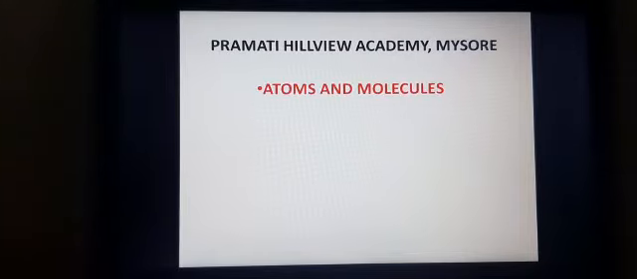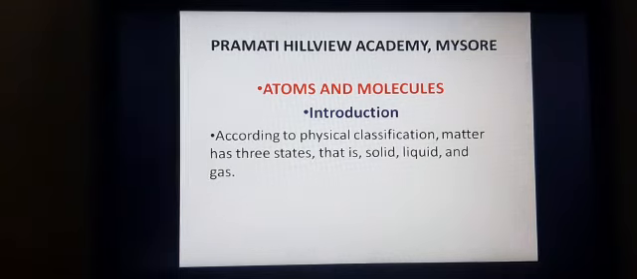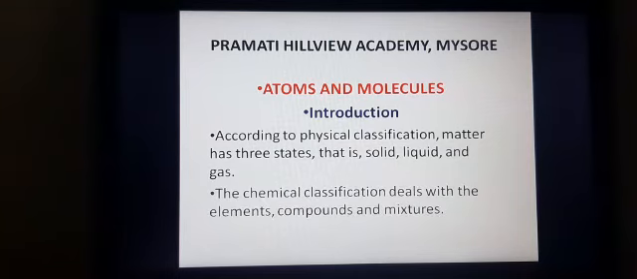Today, we are going to learn about an important concept, that is atoms and molecules. In the previous chapter, we have understood about matter and also mixtures. So, we know that according to physical classification, matter has three states, that is, solid, liquid, and gases. But according to chemical classification, matter can also be classified into elements, compounds, and mixtures. So, before understanding atoms and molecules, we have to understand matter is classified into elements, compounds, and mixtures.